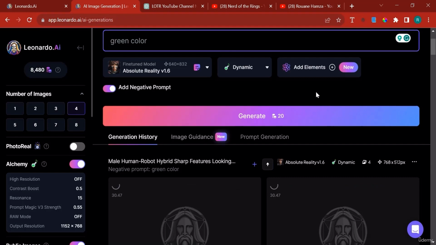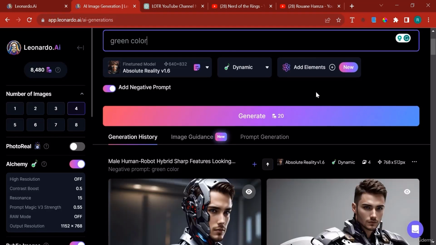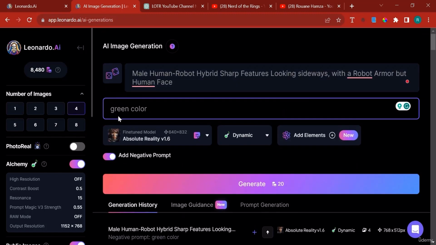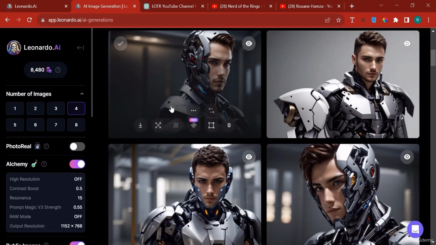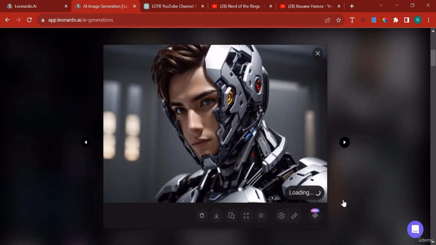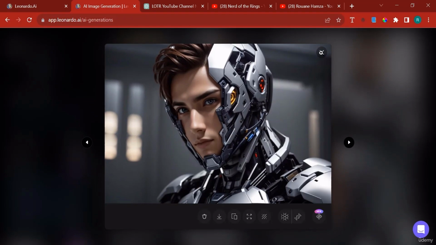By the way, Leonardo by itself is a science. If I wanted to make a course, it would take 5 hours for us to discuss all the Leonardo panel and how you can master it, because there's a lot of stuff that you can do with it. This is just how to use it so that you can use it for the course. Because we said that the robot can have any eye color besides green, we don't want it to have the green color. In this case, as you can see, it has generated robots, but they don't have green eyes. They have different eye colors, but not green eyes.